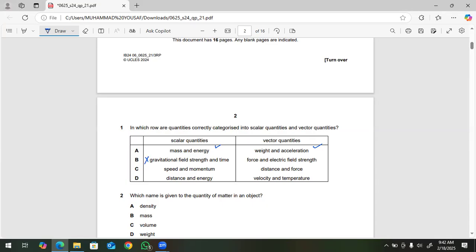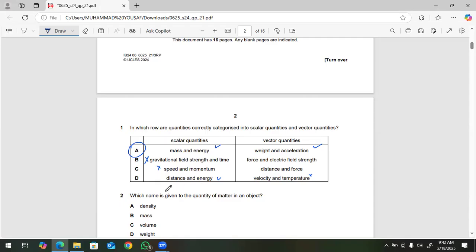Option C, speed and momentum. Speed is a scalar, but momentum is a vector. So a vector quantity is added in the scalar quantities column. So option C is also wrong. D option, distance and energy. Distance and energy are scalar quantities, but now we check the vector column, velocity and temperature. Velocity is a vector and temperature is a scalar. So this option is also wrong. So the best answer is A.